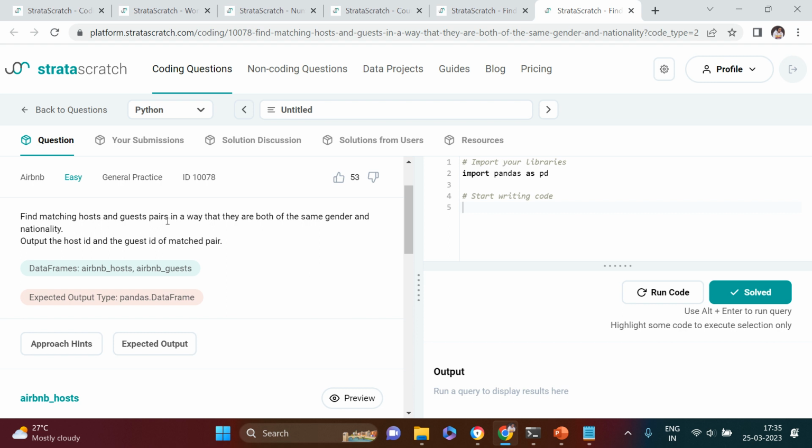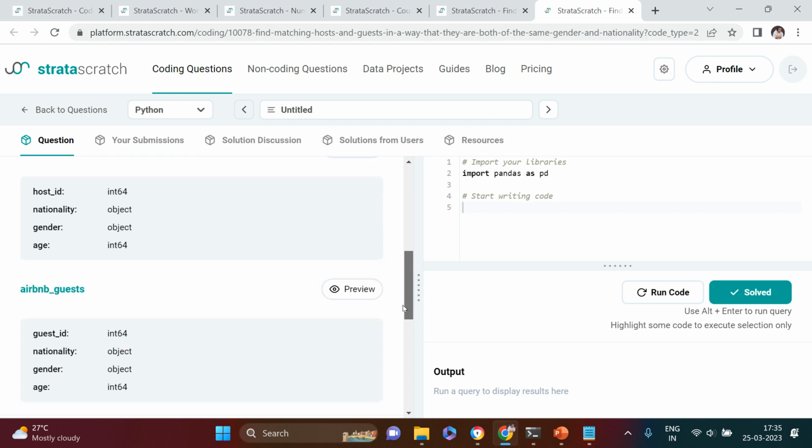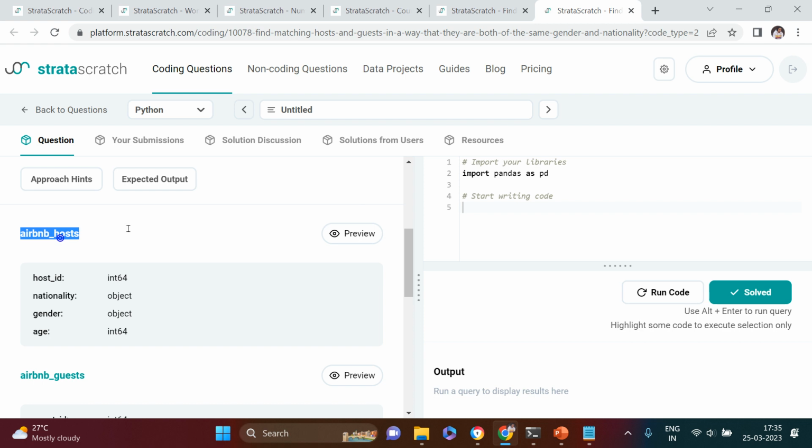Find matching host and guest pairs in a way that they are both of the same gender and nationality, right? For that, you can do the merging on nationality and gender. Let's do it quickly. It's very simple, right? So Airbnb host dot merge Airbnb guest, right?